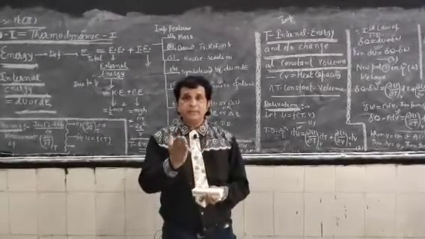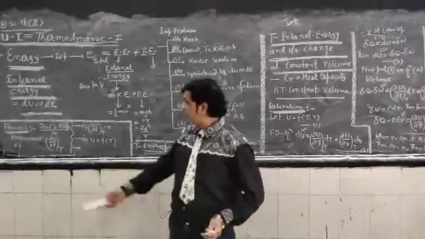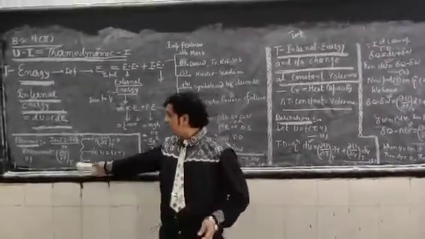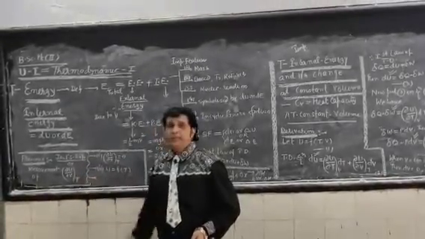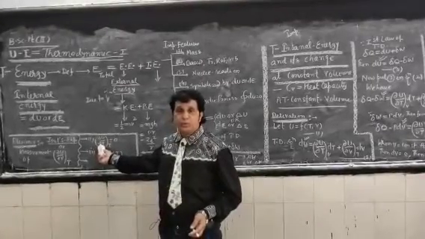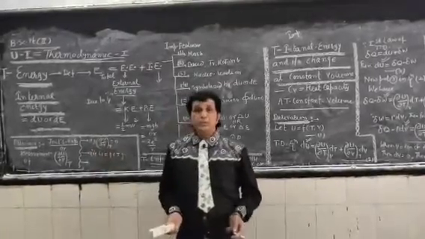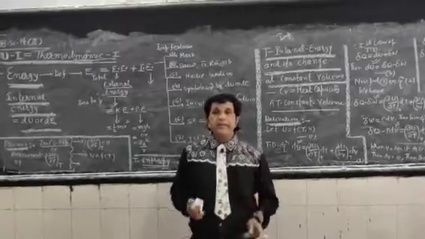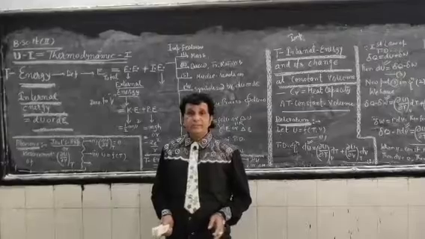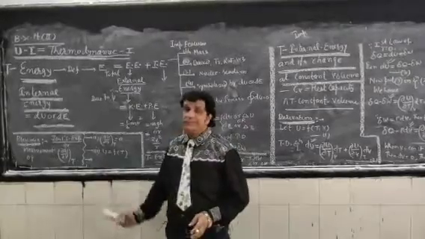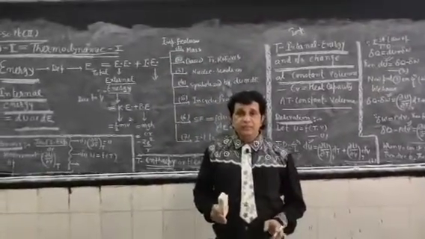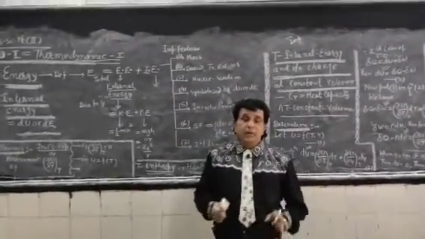Under various conditions we apply Joule's experiment, and finally we calculate the value of delta U upon delta V at constant T. For an ideal gas, the change in internal energy with respect to volume is always equal to 0. I mean to say internal energy is independent of volume but dependent upon temperature, that is, internal energy is a function of temperature. It was experimentally verified by Joule's experiment.